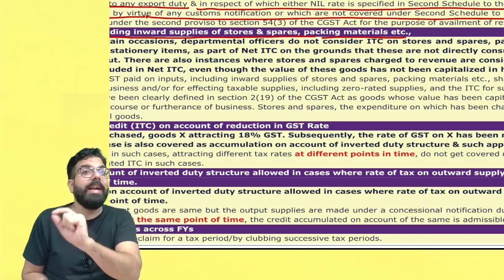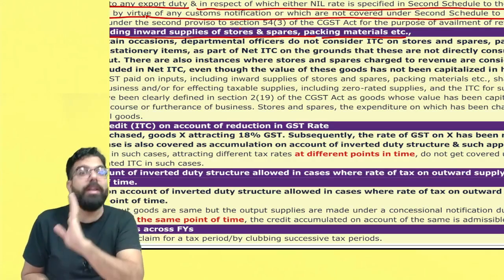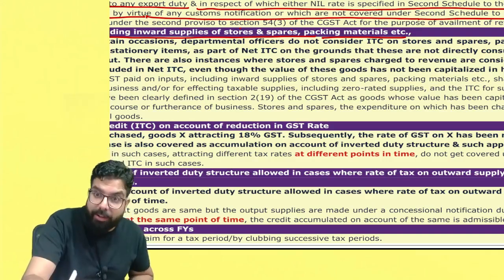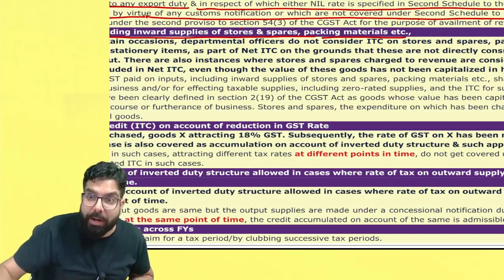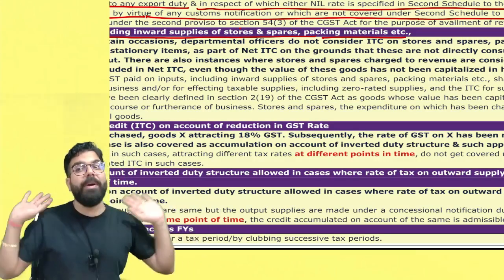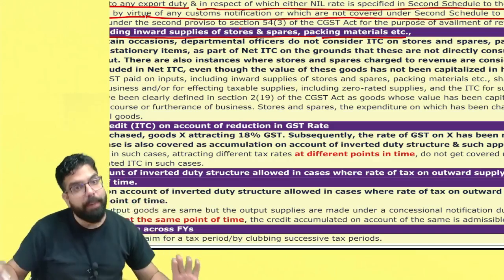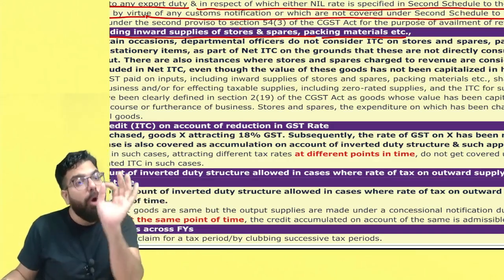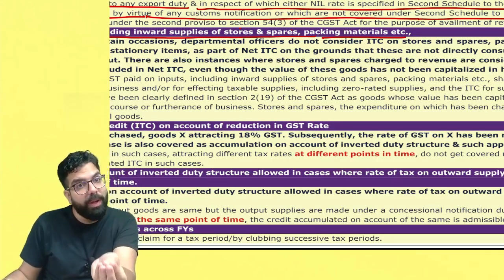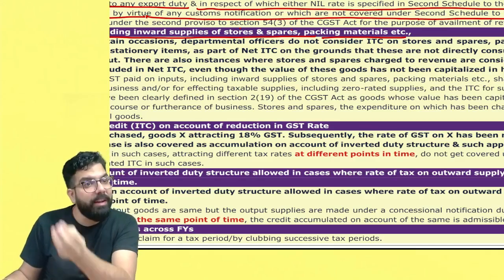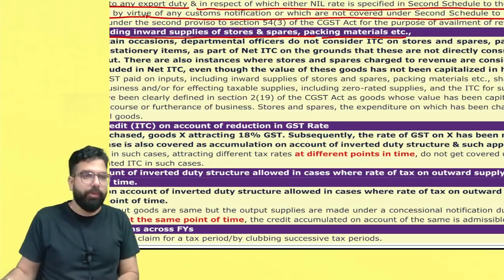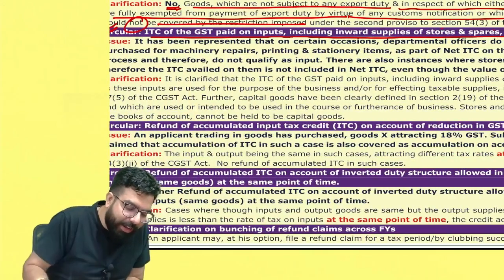Please take in your net ITC calculation all the inputs, whether it is printing and stationery, packing material, or stores and spares which are put in the P&L account. All are inputs, because inputs are defined as goods other than capital goods which are used in the course or furtherance of business. Hence all the inputs have to be taken and should be considered in the net ITC calculation.